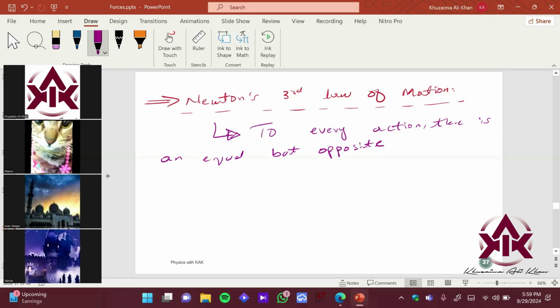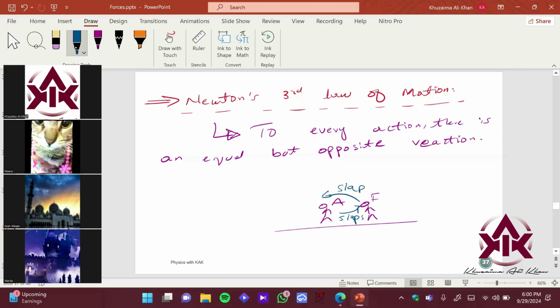Right? Let me just give you another example for that. Imagine this is, let's say, Ali over here. Ali goes to, let's say, his friend Farid. And let's say, as a joke, Ali slaps him, right? So as a return of favor, he also got a slap, but in the opposite direction. So you can imagine this is a couple of forces, right?